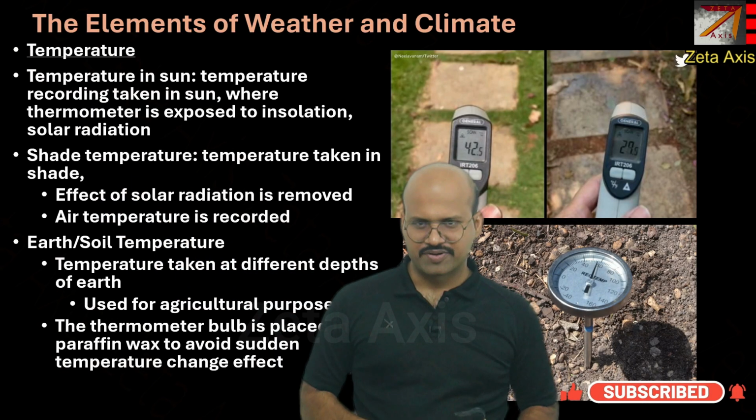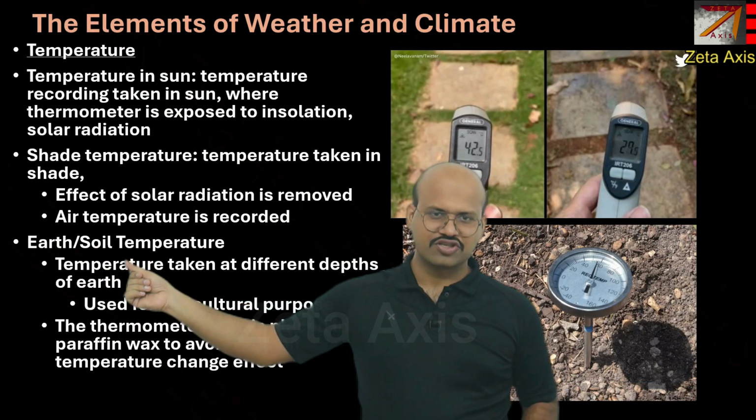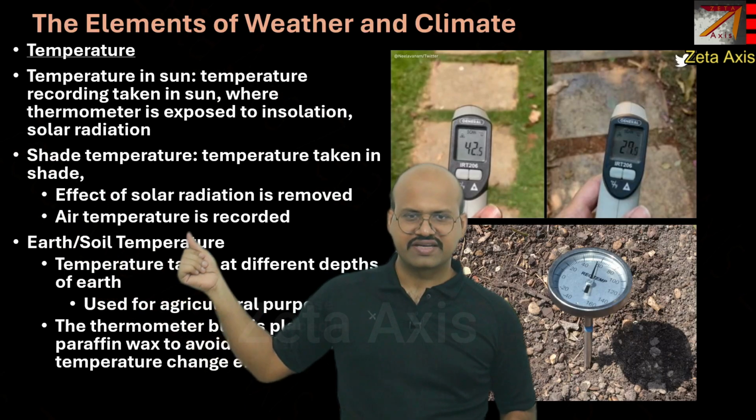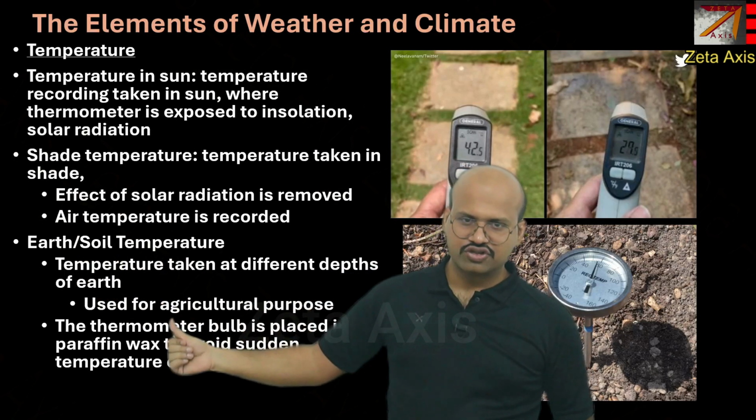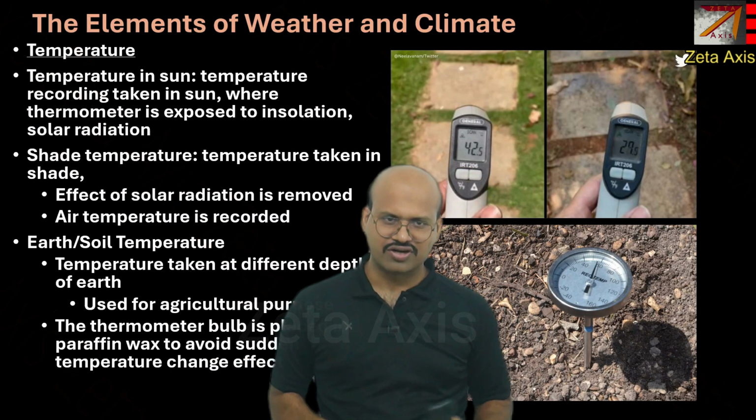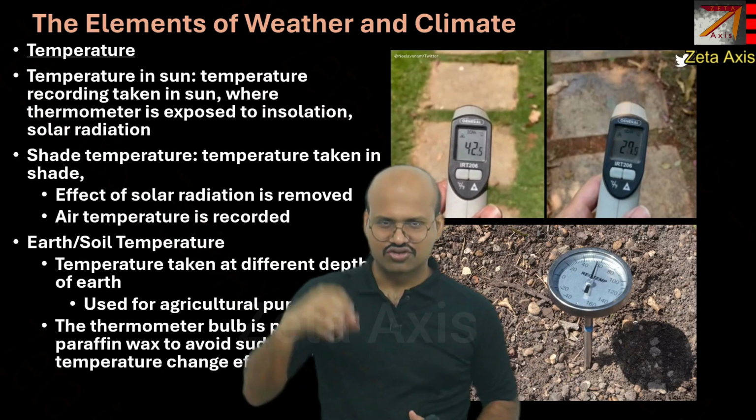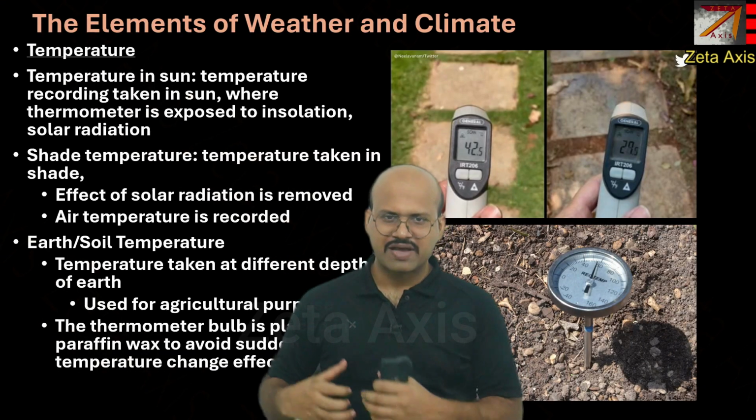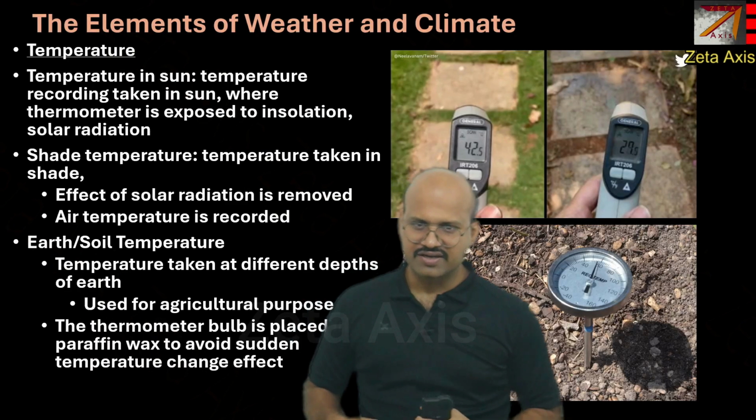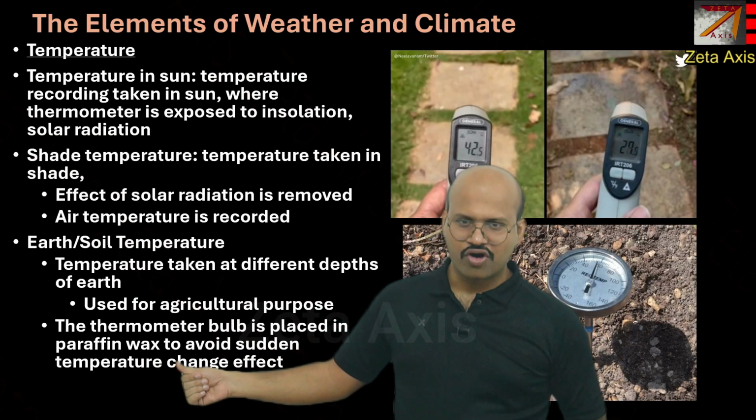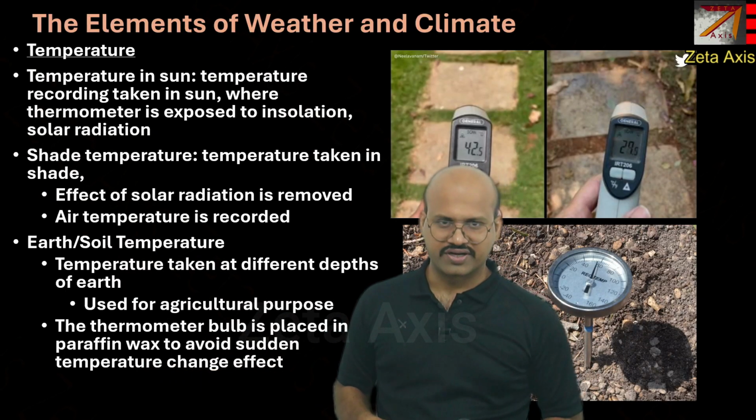Now for agriculture purpose, earth or soil temperature is also important. So there are instruments for measuring the soil temperature, and this is taken at different depths, and it is used for agriculture purpose. So it helps us understand whether the soil is ready for agriculture or not. These type of instruments could be used where there is a rod which could be inserted in the soil to record the measurement. Now if you do not want that there should be some abrupt variation in the temperature, then the thermometer bulb is placed in paraffin wax, so it avoids any sudden temperature change being noted down.